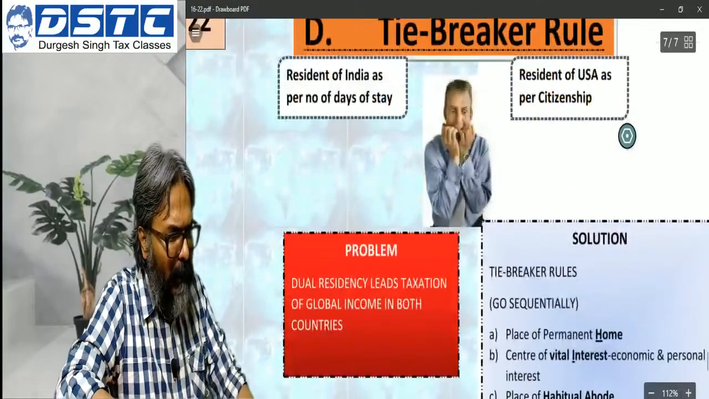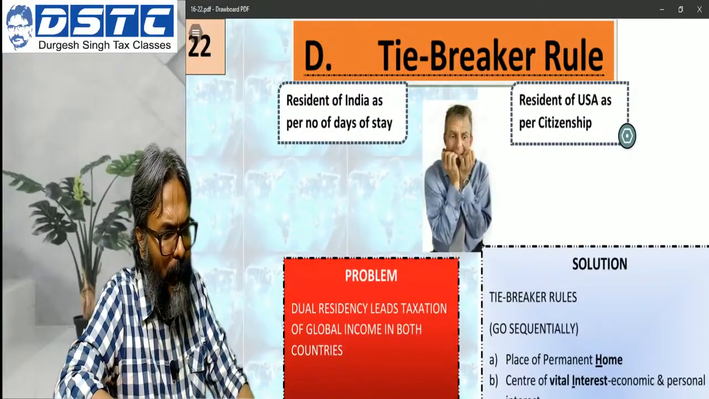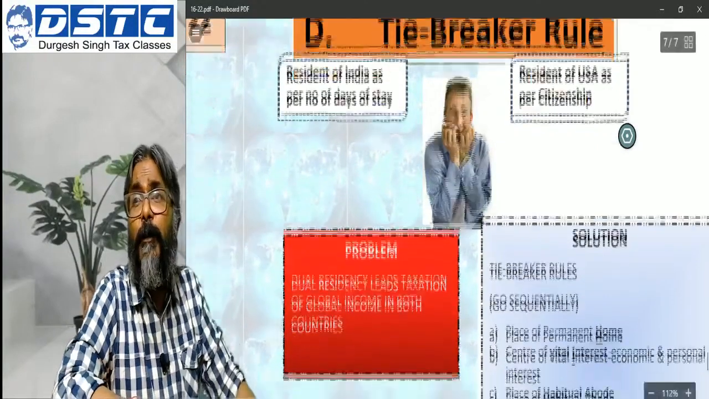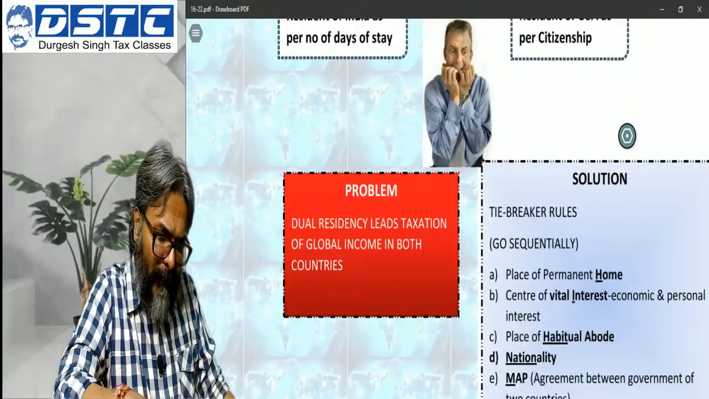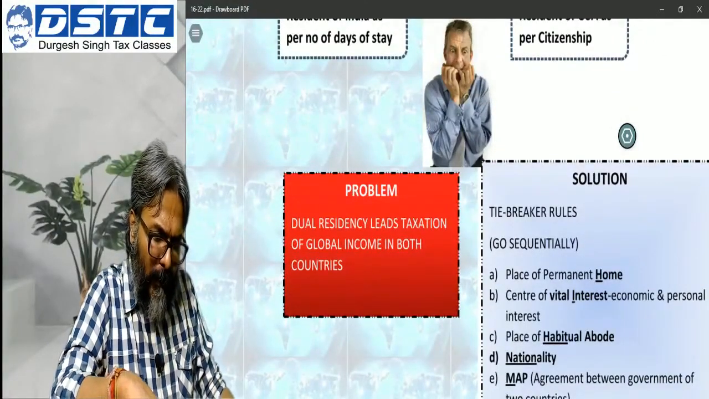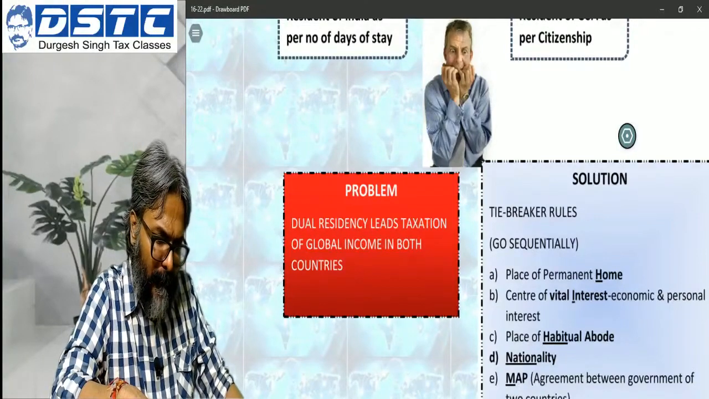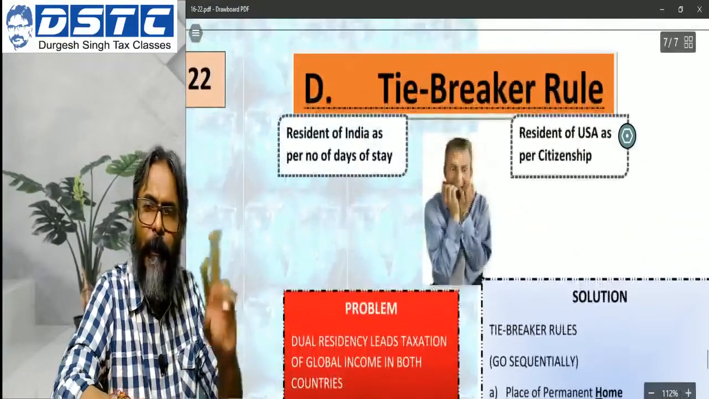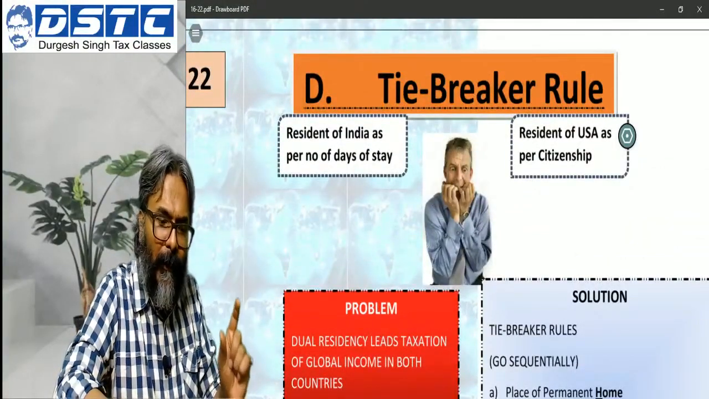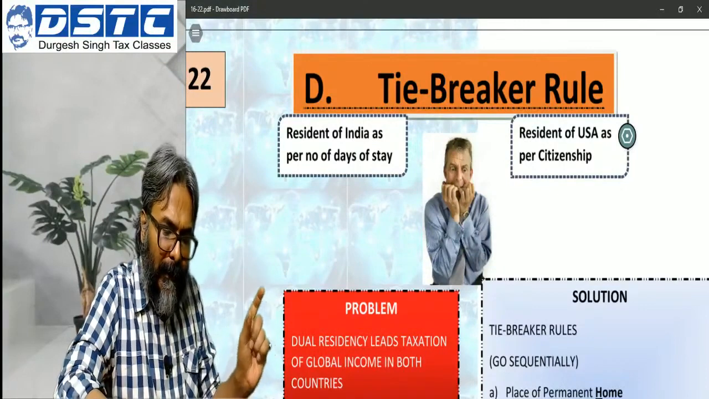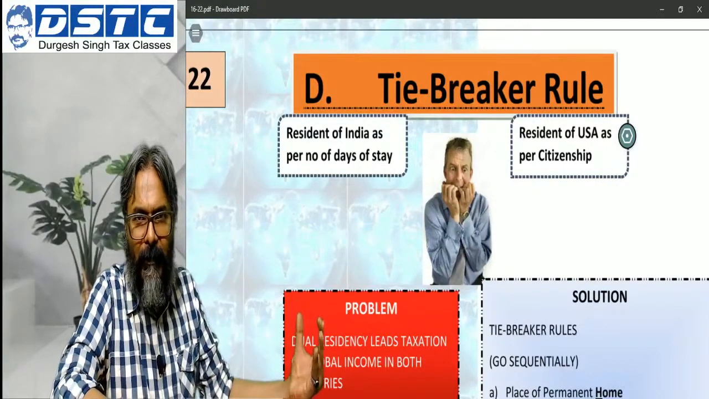Now in this regard, can you just have a look at the problem and the solution here, students? What is this tie break rule? The tie break rule applies when you become a resident of both the countries. How is that possible? This is very much possible.